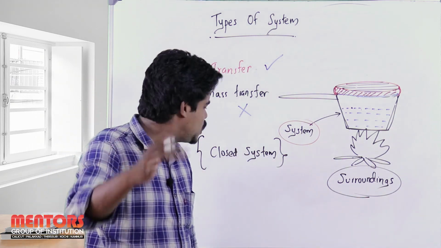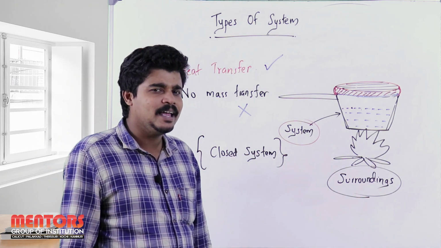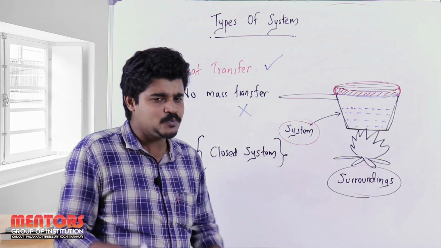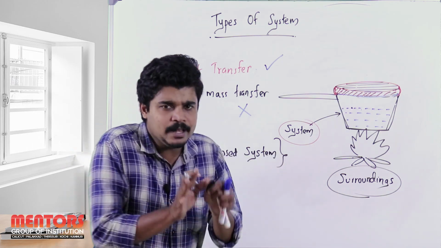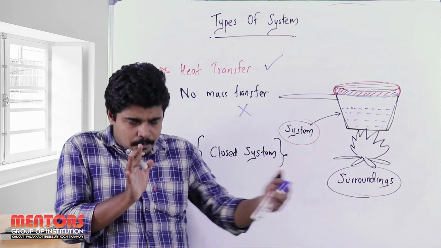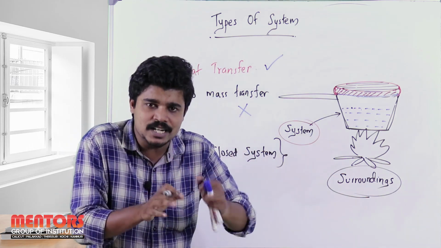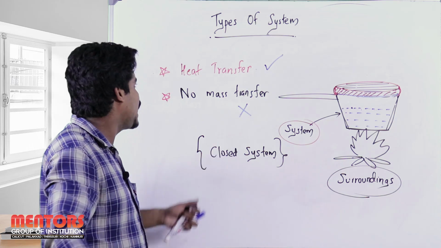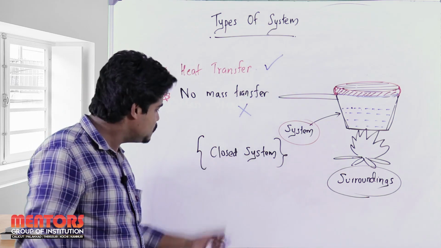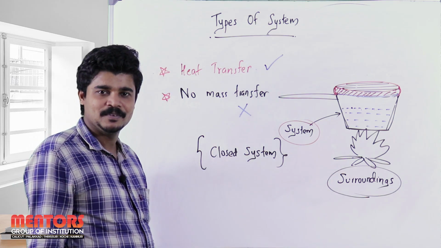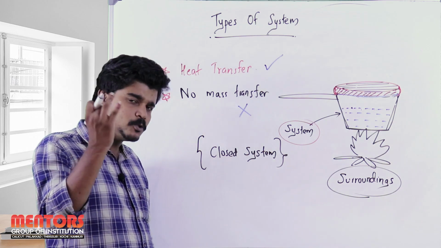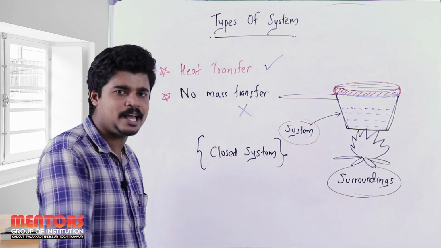So from a conceptual point of view, when mass and heat are both transferred, it is an open system. When the mass transfer is closed, but still there is a heat transfer, then that system becomes a closed system. So these are the two most important types of system in thermodynamics.